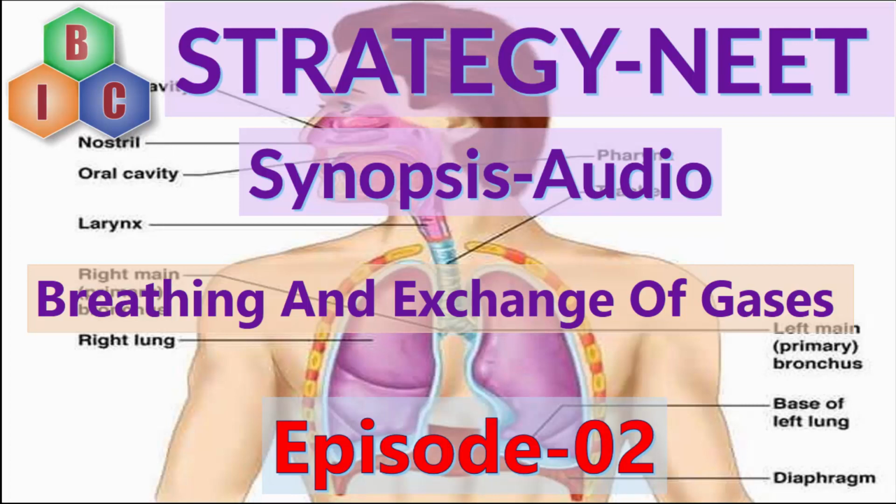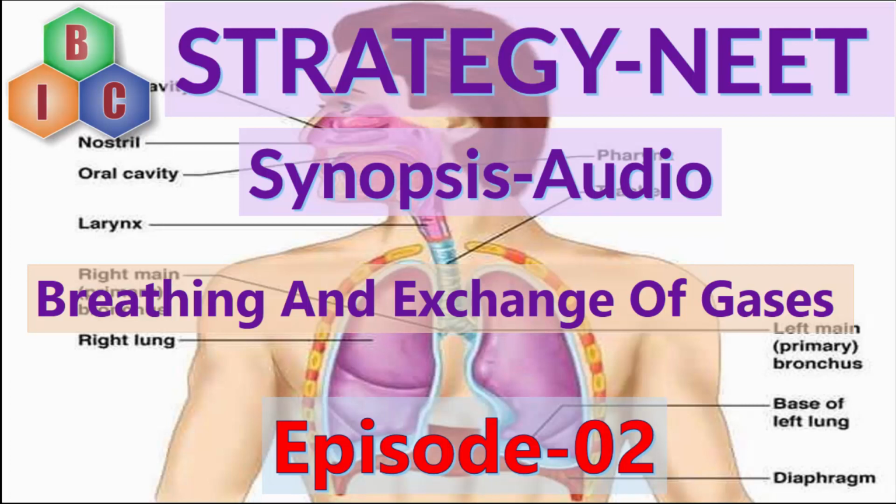In this episode, we are going to continue our understanding regarding the chapter of breathing and exchange of gases. In this episode, we are going to understand about the human respiratory system. Let's begin. The human respiratory system consists of a pair of air passages, which is otherwise also called the air tract, and the second part is the lungs.